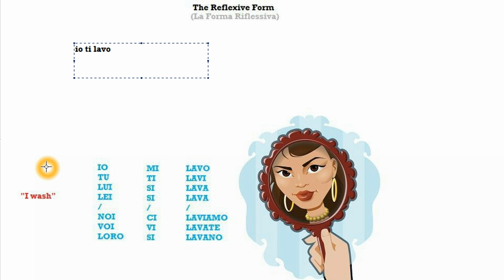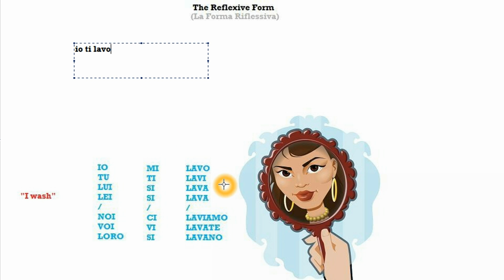Now, this is why people get confused. This is why all people get the reflexive form wrong. It's not reflexive form unless the subject carries out an action on the object, and the object and the subject happen to be the same person. Now, if I say, I wash myself, io mi lavo. In this case, I am washing myself. I am performing the action of washing to myself, which is me. So the subject and the object are the same.